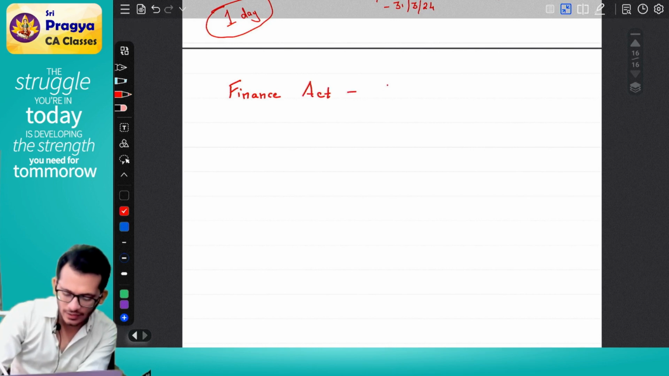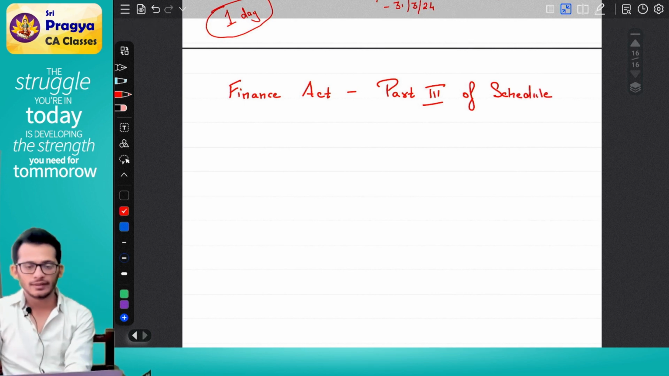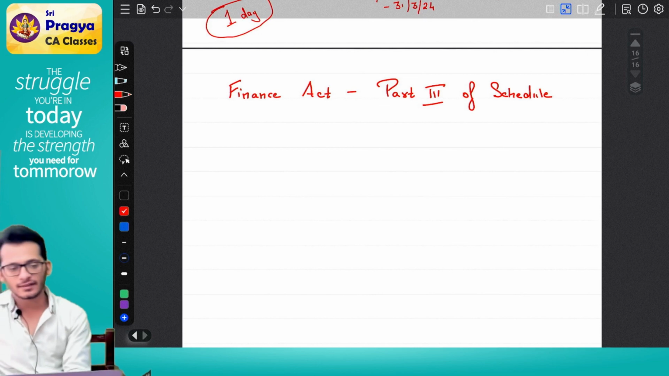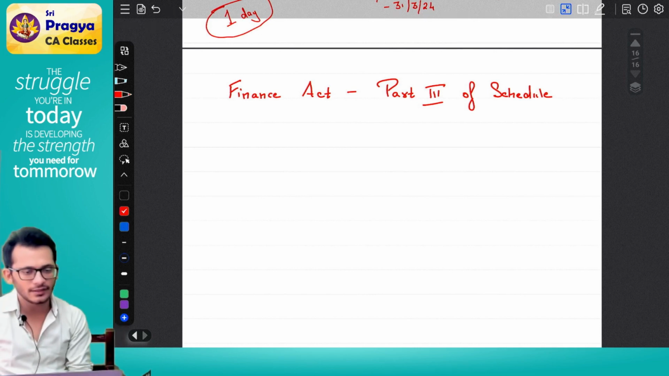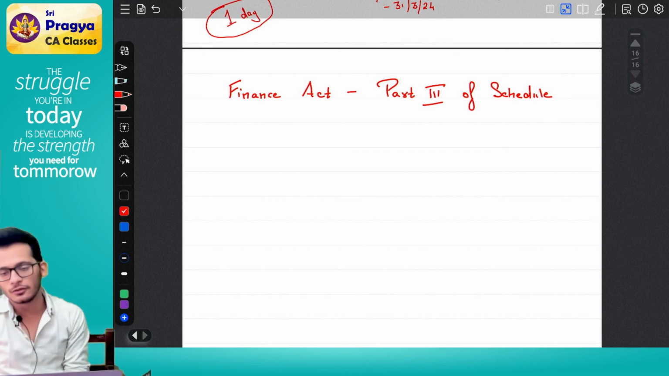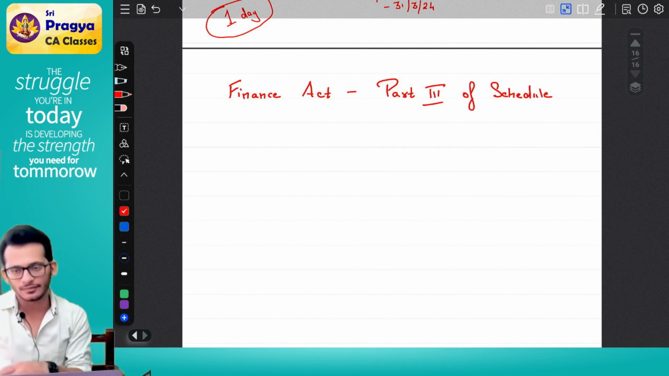Income tax rates are normally given in your Finance Act, in part 3 of the schedule. Rates in force means the rates given in the Finance Act. But you also know from your inter syllabus that some rates, like lottery income, are given directly in the Income Tax Act itself. Next chapter we will discuss that.